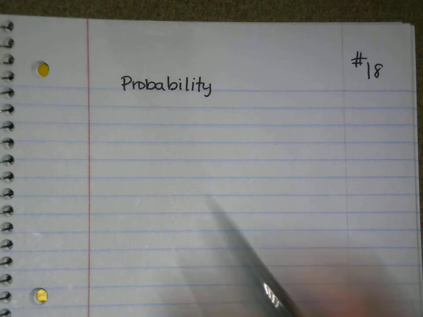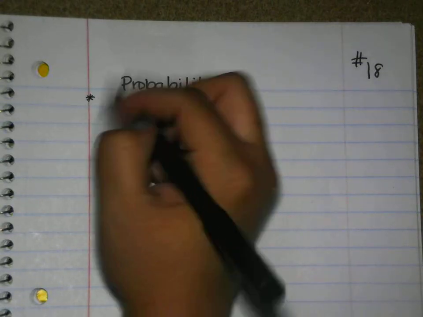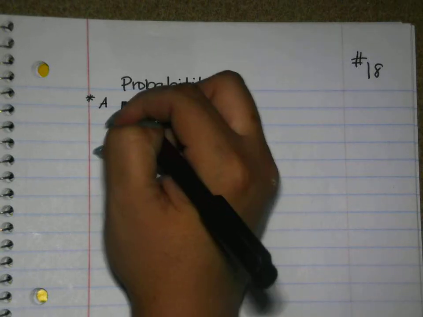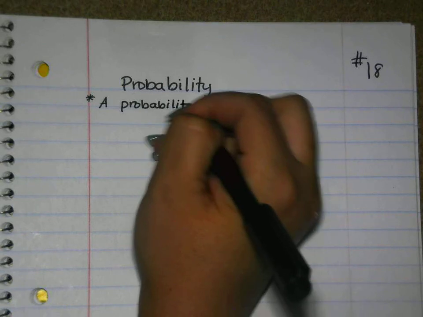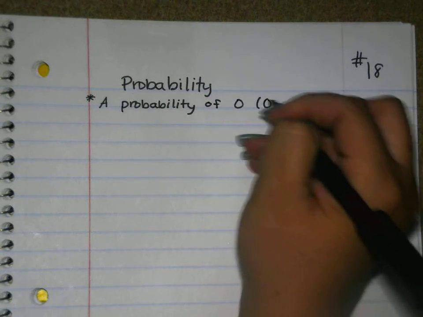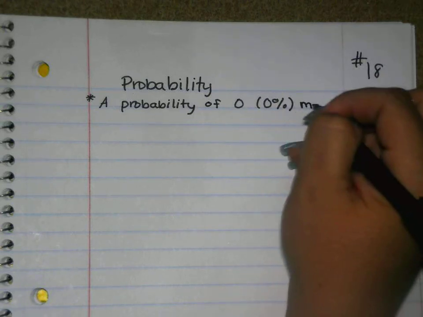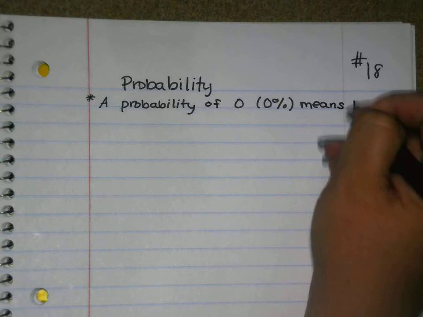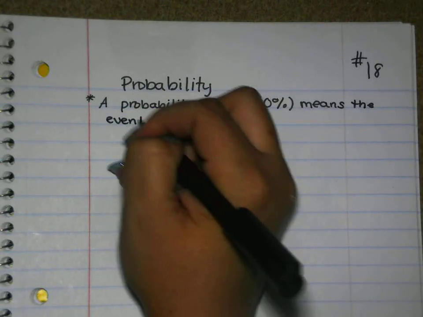So we're going to talk about a couple of things that are really important. So we're going to make these little bullet points. We would say a probability of 0, or you might see 0%, means the event is impossible, or it will never happen.